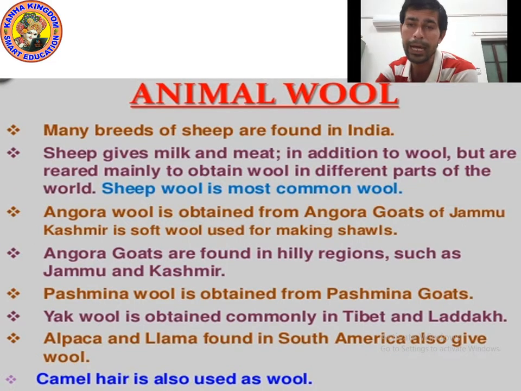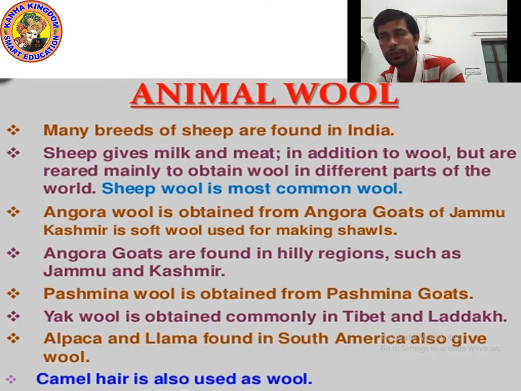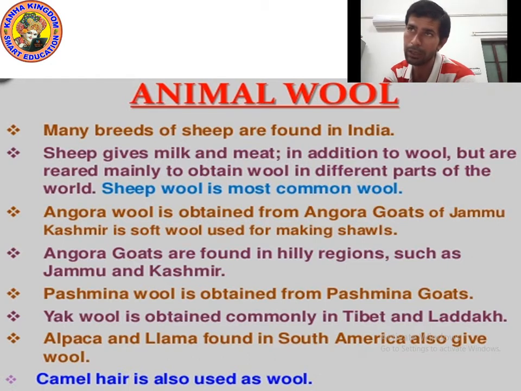Okay kids, it's time to get general knowledge about wool and the animals. Some I have already told you. Point number 1, many breeds of sheep are found in India. In different states of India, different kinds of sheep are found. Even in several countries, different kinds of sheep are found.